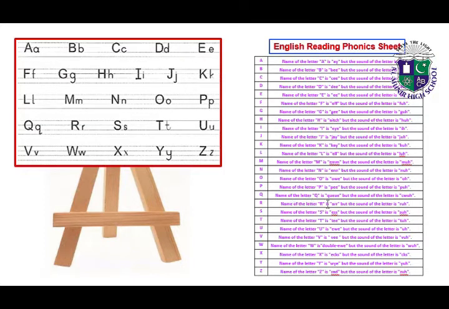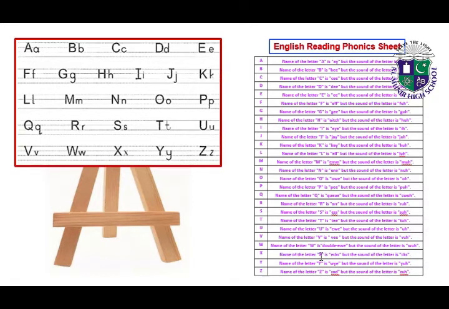Name of the letter Q is Q, but the sound of the letter Q is Q. Name of the letter R is R, but the sound of the letter R is R. Name of the letter S is S, but the sound of the letter is S. Name of the letter T is T, but the sound of the letter is T. Name of the letter U is U, but the sound of the letter is U. Name of the letter V is V, but the sound of the letter is V.